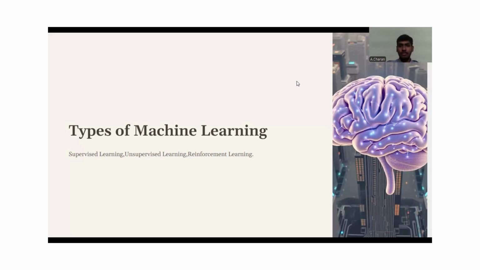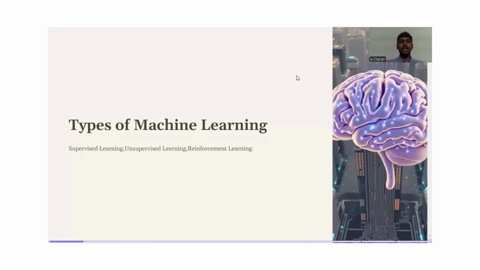First, we will know the definition of machine learning. A computer program is said to learn from experience E with respect to some class of tasks T and performance measure P if its performance at tasks in T, as measured by P, improves with experience E. There are three types of machine learning: supervised learning, unsupervised learning, and reinforcement learning. We will go into detail about each form.